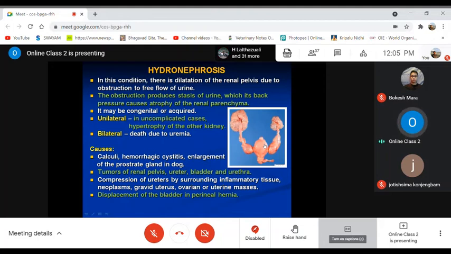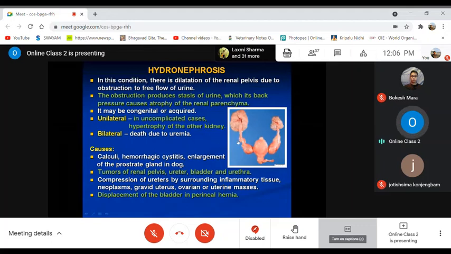In uncomplicated cases that may lead to hypertrophy of the other kidney. And when it is bilateral, both kidneys are affected, and there will be death due to uremia. We have already discussed uremia: there is retention of a large amount of urine which is not going out of the urinary tract.